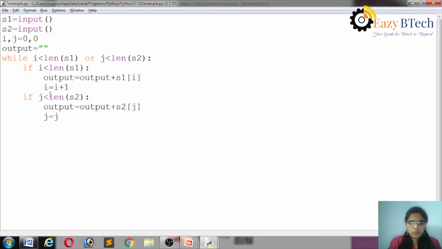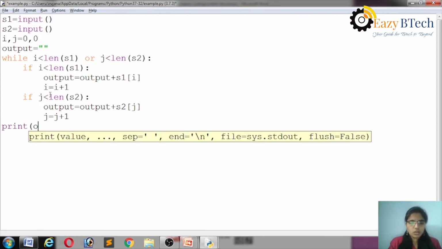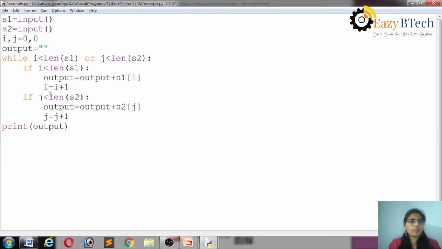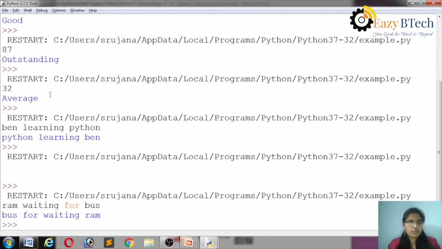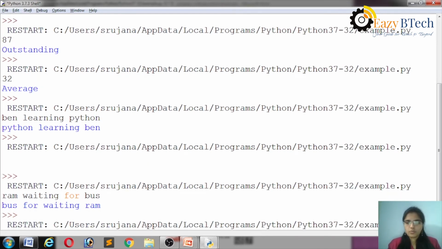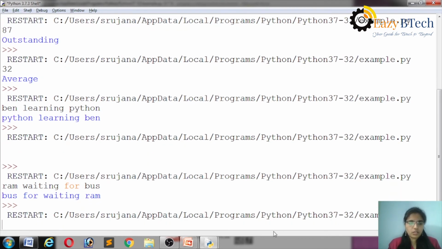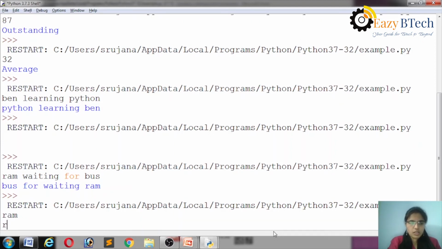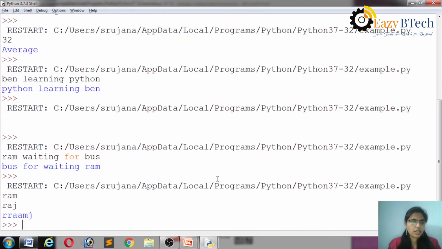J is equal to j plus 1. Print output. Okay, let's execute this first. Ram, Raj. The answer is RRAAMJ.